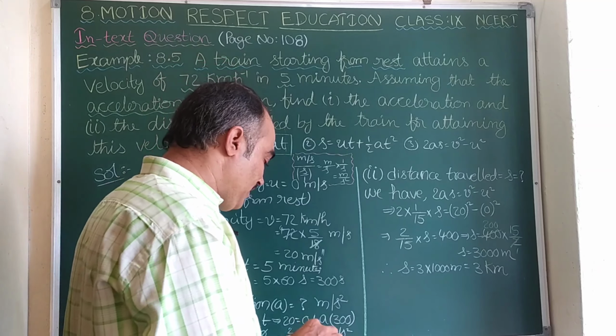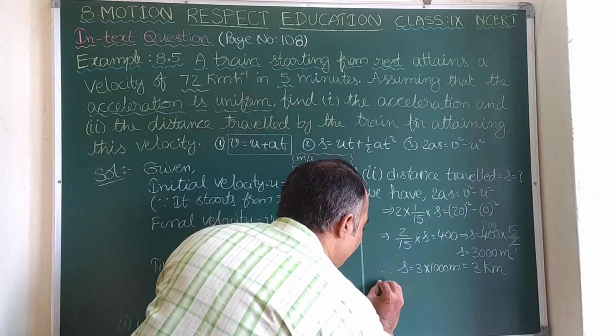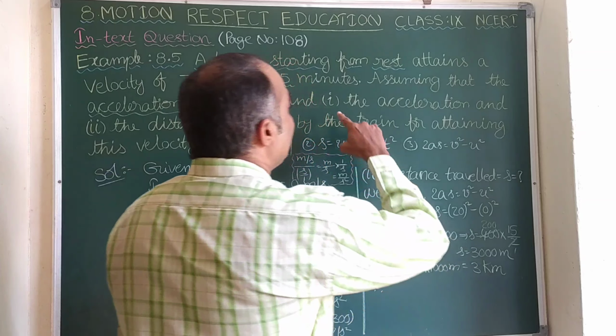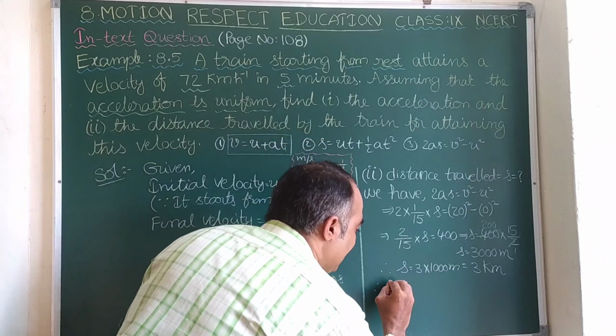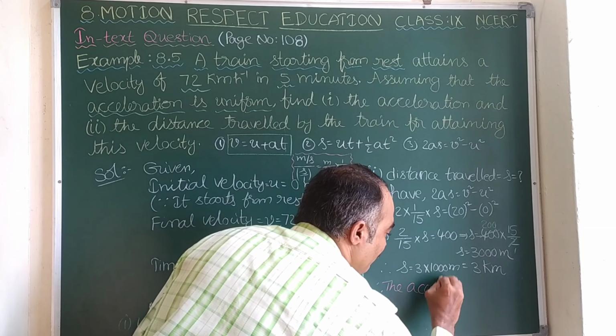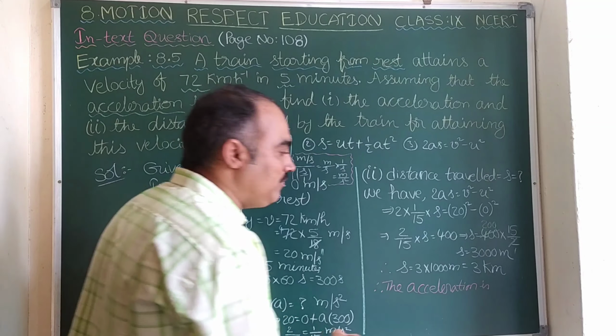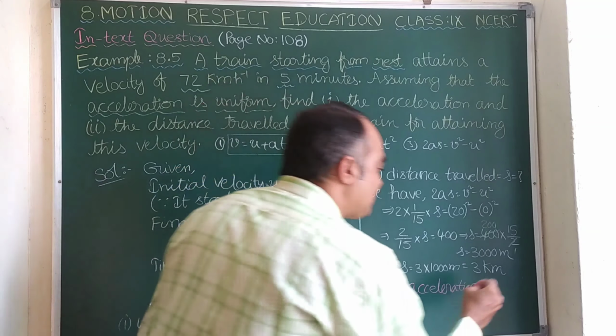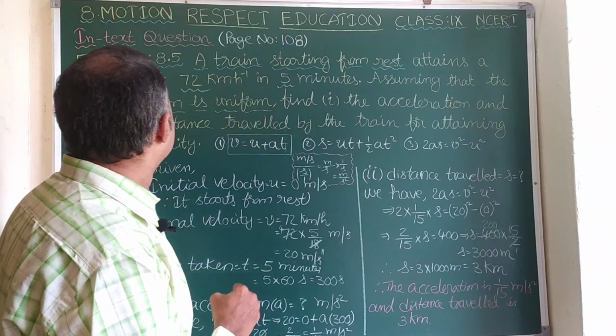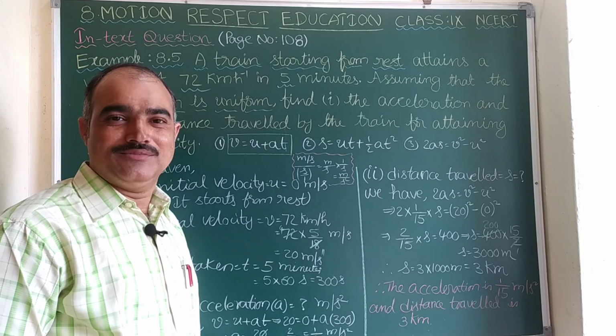Now let us add the conclusion. Therefore, the acceleration is 1 by 15 meter per second square, and the distance traveled is 3 kilometers. With this, example 8.5 gets completed.